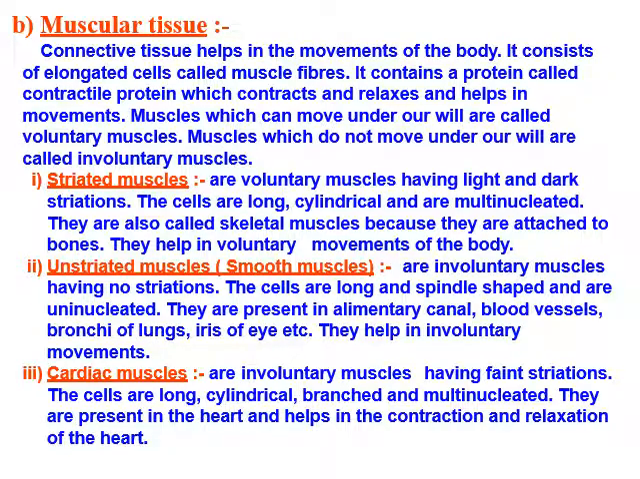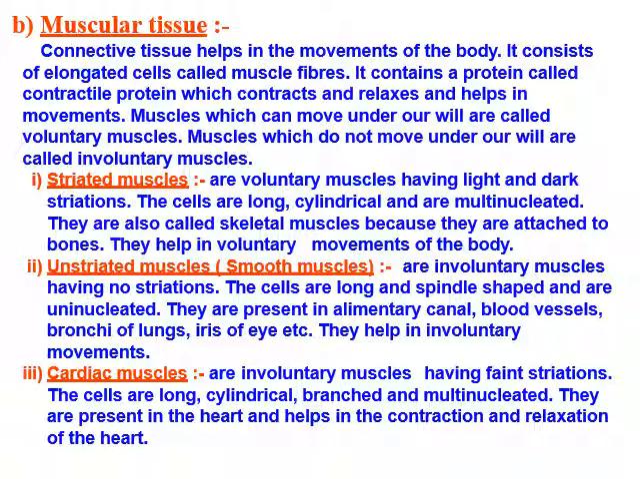Now, the second tissue in animals is the muscular tissue. As you know, muscles are very important for the movement of the body. It consists of elongated muscle fibers. The proteins which make these cells are helpful in contraction and relaxation, and that leads to the movement of the body. Now, muscles that can move within our will are known as voluntary muscles. And muscles which we do not move under our control or our will are called involuntary muscles.